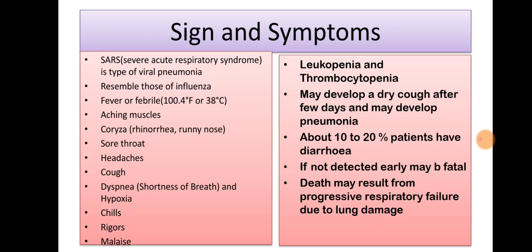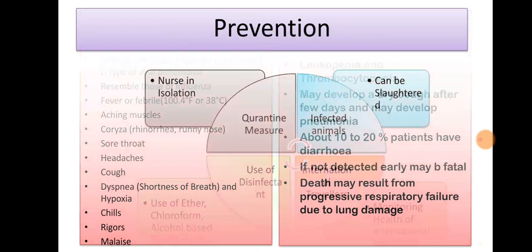These are the common symptoms. Apart from this, in severe conditions, leukopenia and thrombocytopenia may develop, a dry cough after a few days, and may develop pneumonia. About 10 to 20% of patients have diarrhea. If not detected early, it may be fatal. Death may result from progressive respiratory failure due to lung damage.